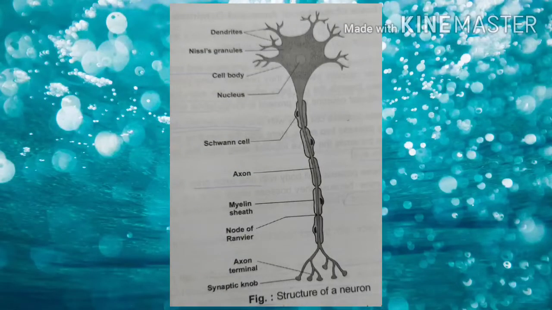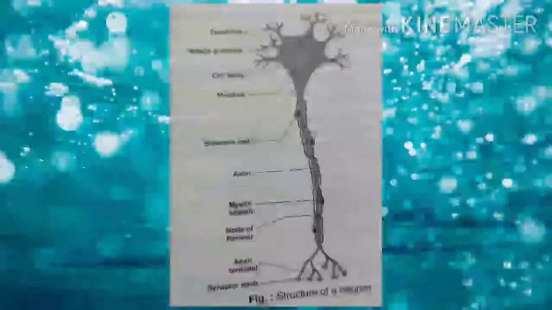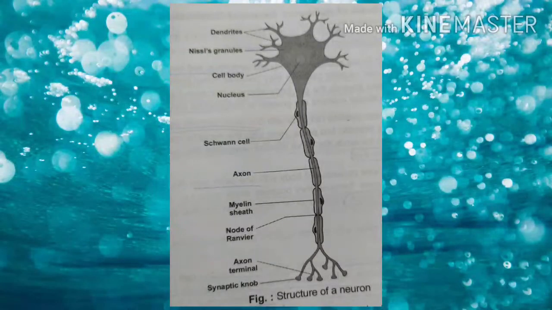The cell body contains cytoplasm with a nucleus in the center. The cytoplasm of the cell body contains typical cell organelles like Golgi apparatus, endoplasmic reticulum, ribosomes, mitochondria, etc. The cytoplasm also contains certain granular bodies called Nissl's granules. The function of Nissl's granules is supposed to be protein synthesis in the body of the neurons.